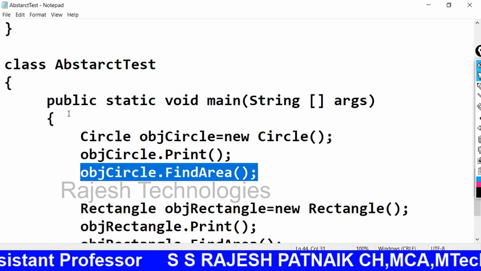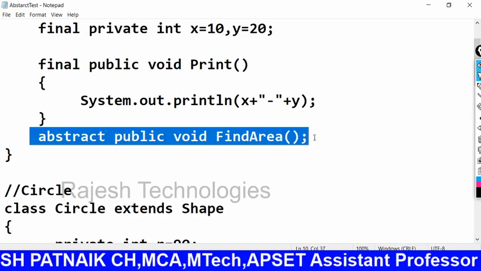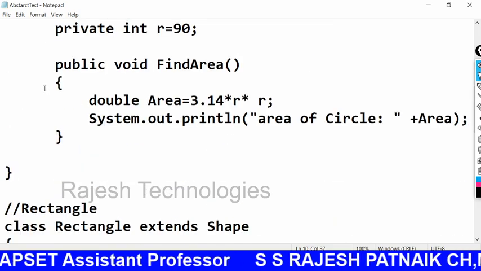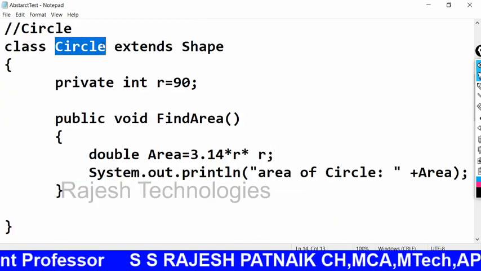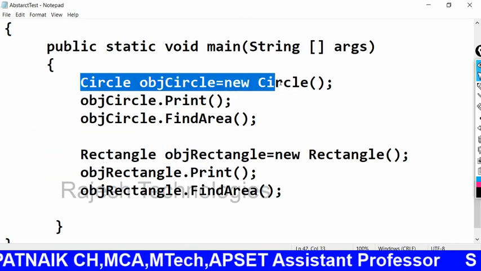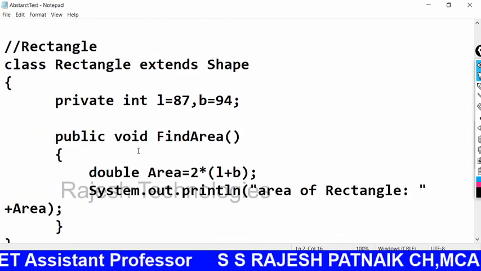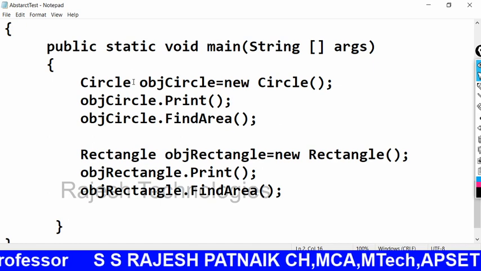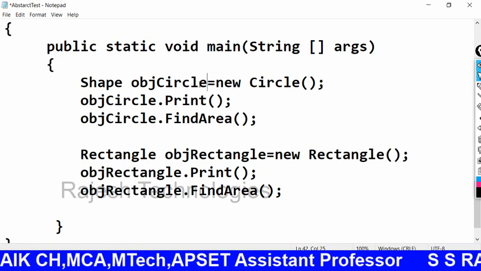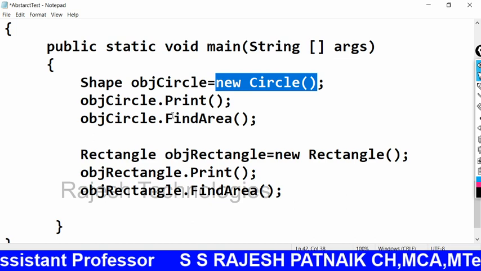Abstract method means abstract means empty. We are not defining anything. There is no definition for this particular method. I am defining the method here in the subclasses like Circle or Rectangle. So whenever I create an object, I cannot create the object for the Shape class, but I can create the reference for the Shape class, and I can create the object for the subclass.